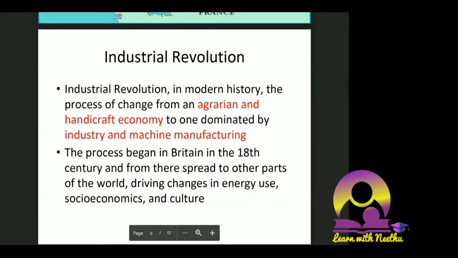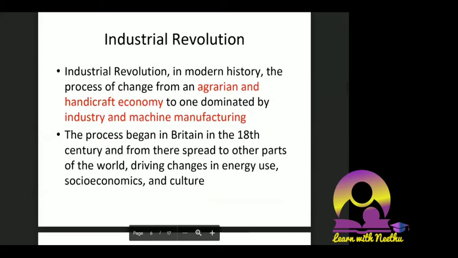Now we'll get into our topic of discussion today, that is the industrial revolution. So what is the industrial revolution? It is the process of change from an agrarian and handicraft economy to one dominated by industry and machine manufacturing. This is simply called the industrial revolution.